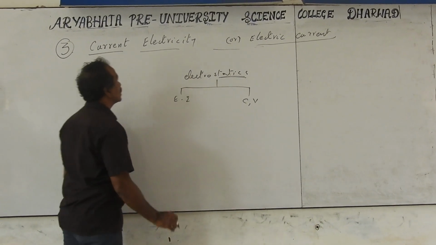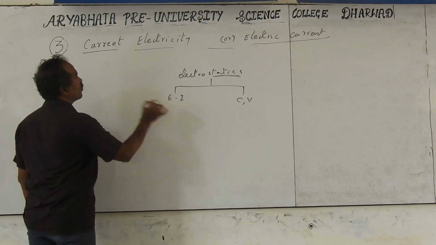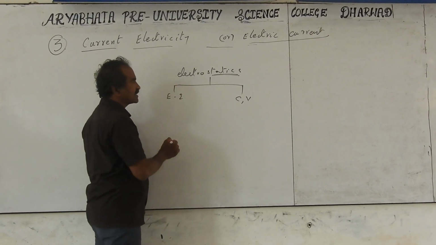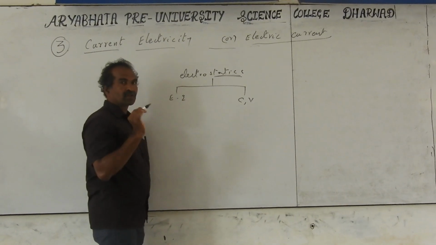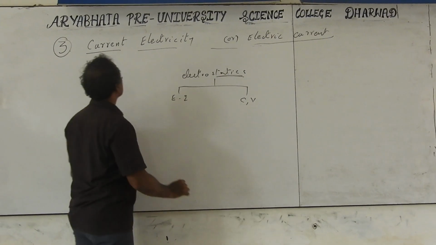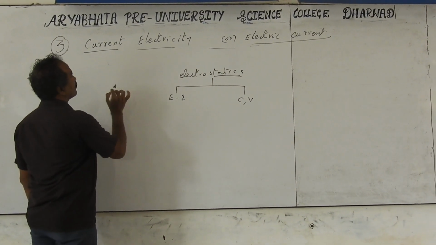The third topic is what happens when charges are in motion. During motion, charges have to be transferred. There is also motion there, but we are not discussing those details. We are talking about when they are stationary, what effects we find. Only that we discussed in the previous topics. Now we are going to discuss what happens if the charges are in motion.